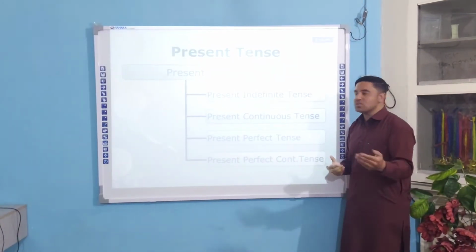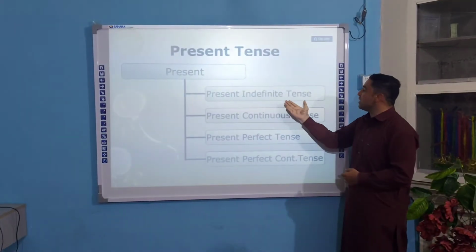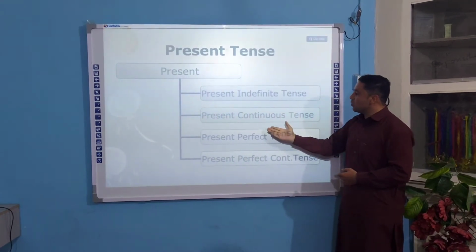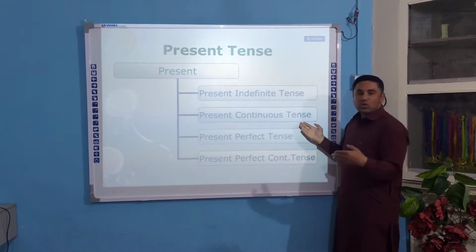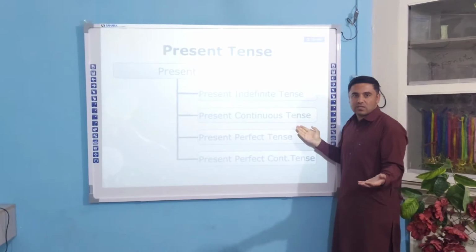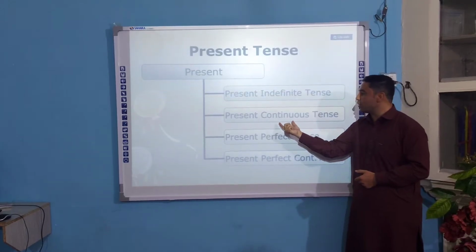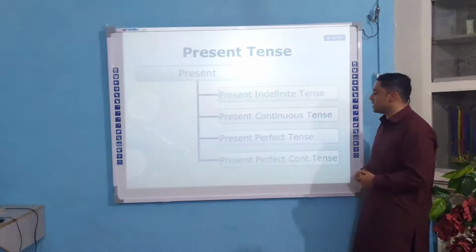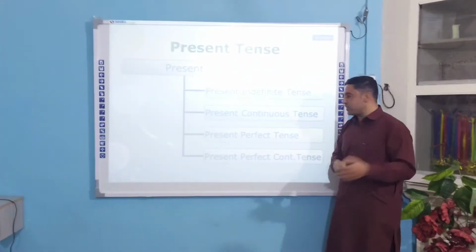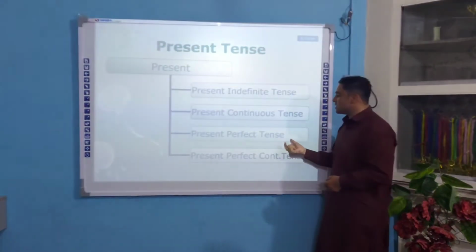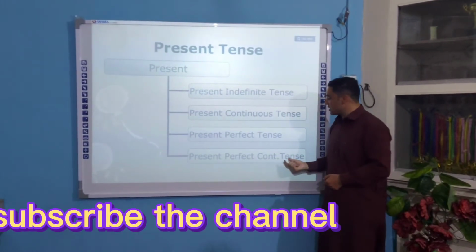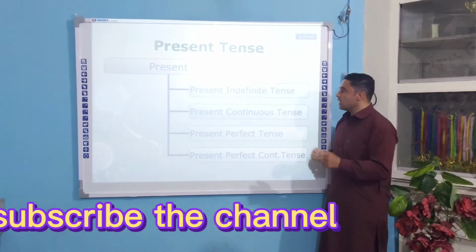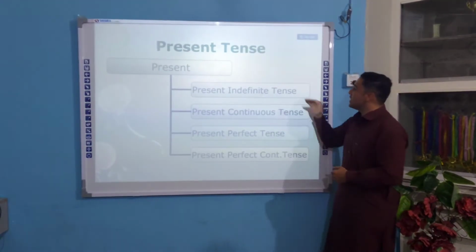Like earlier I mentioned it, the first one is present indefinite tense, the second one is present continuous tense, or you can say it present progressive tense. In British language we call it present progressive tense. In American language we call it present continuous tense. You can call it either one of them, right? So present perfect tense is another tense, present perfect continuous tense is another tense. Now we are going to discuss present indefinite tense.